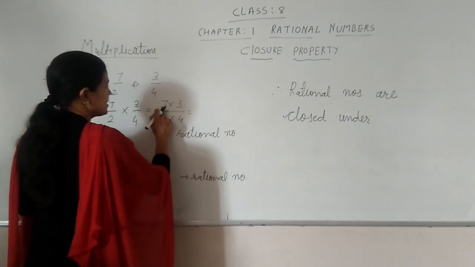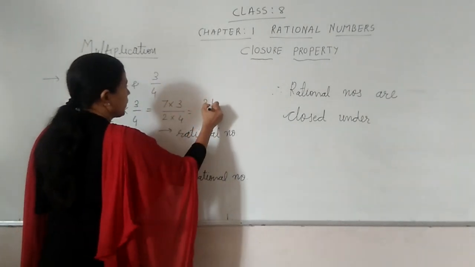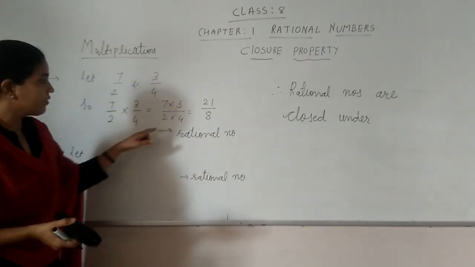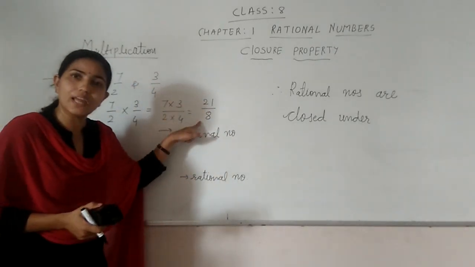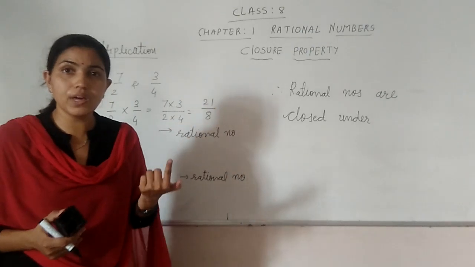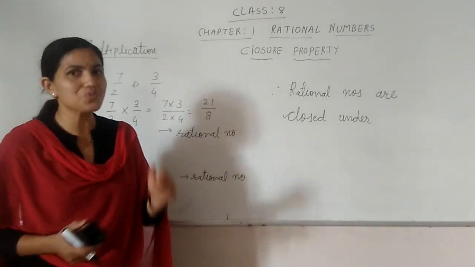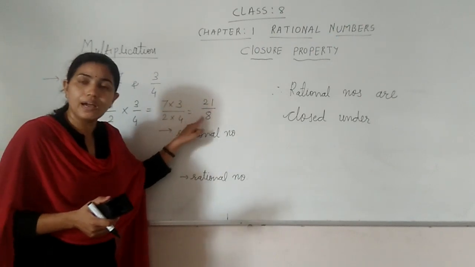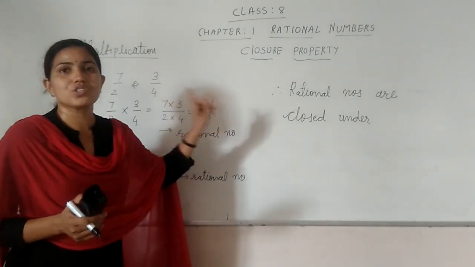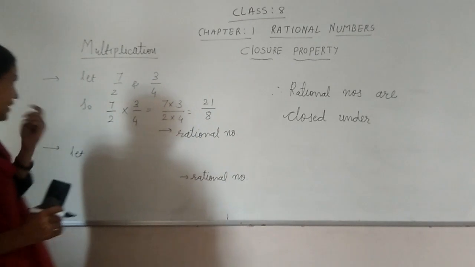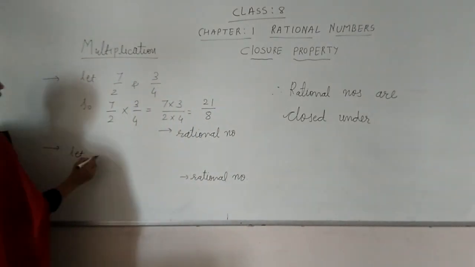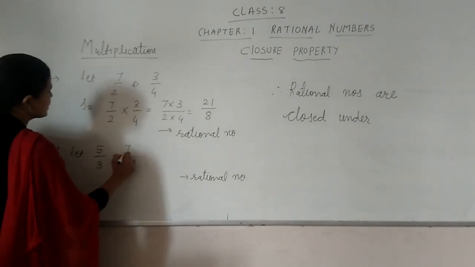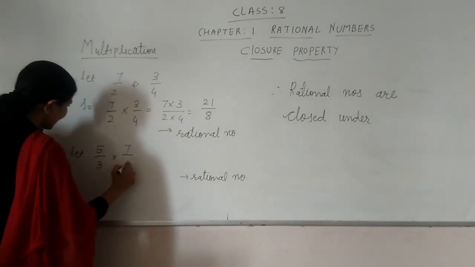So what will you get? 7 3s are 21 and 4 2s are 8. So what is the answer? 21 upon 8. And in which form is this? P upon Q. Yes, the number is in the form P upon Q and hence it is a rational number. Let me check one more example. I am taking here 5 upon 3 and 7 upon 6.